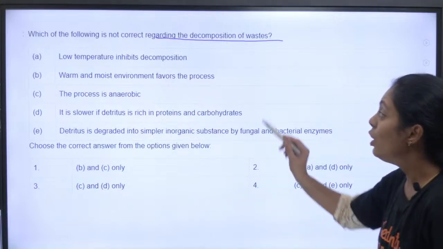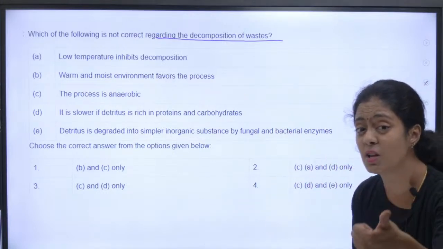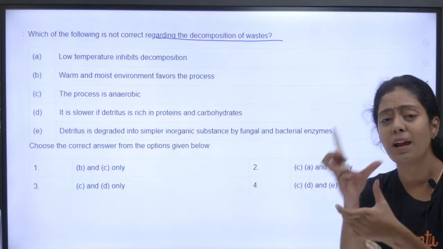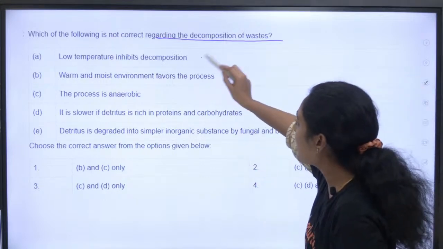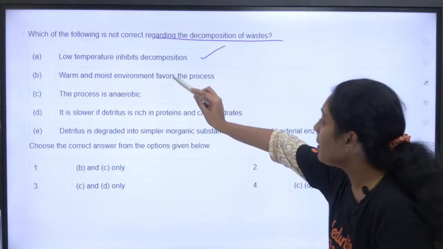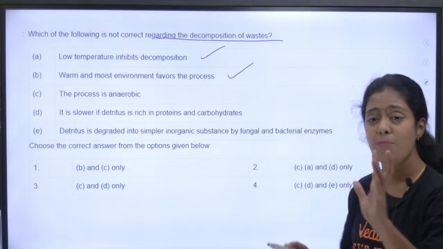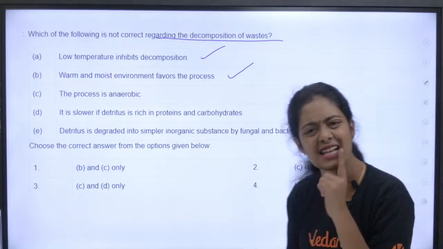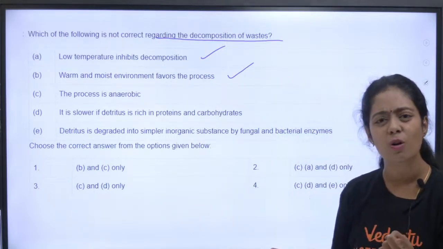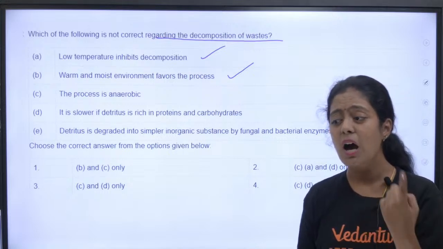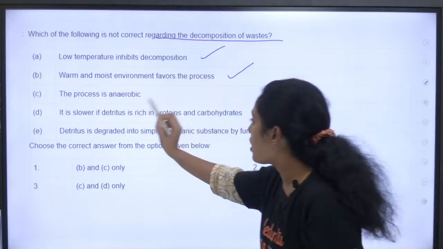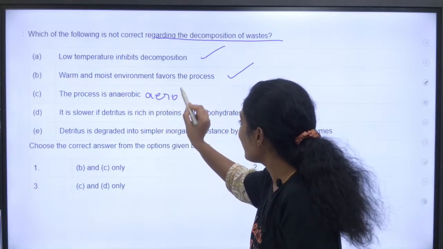Okay, yes, low temperature inhibits decomposition. See how they have picked from your NCERT. This is correct. Right? Warm and moist environment favors the process. Correct? The process is anaerobic. Is the process anaerobic, pasangla? Can anyone tell me? How is the process? The process is not anaerobic, pasangla. It is aerobic.